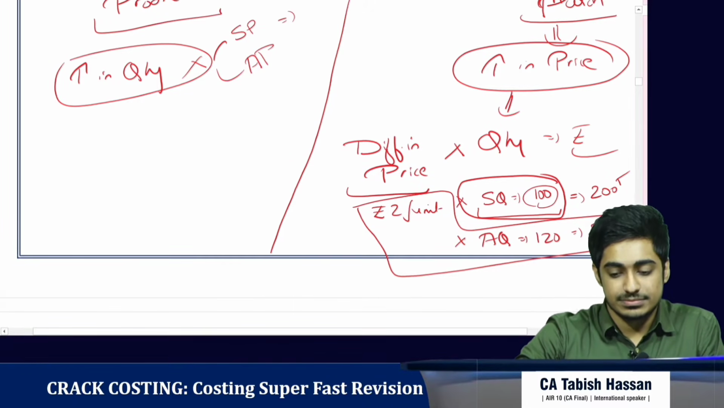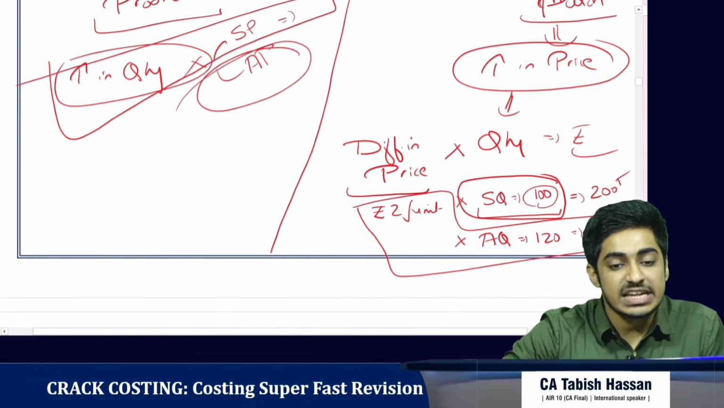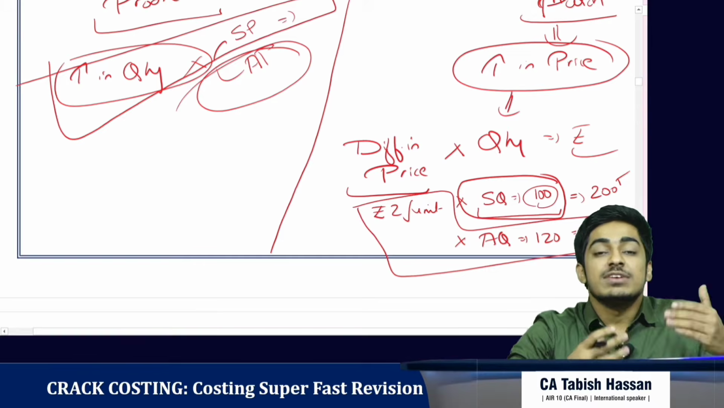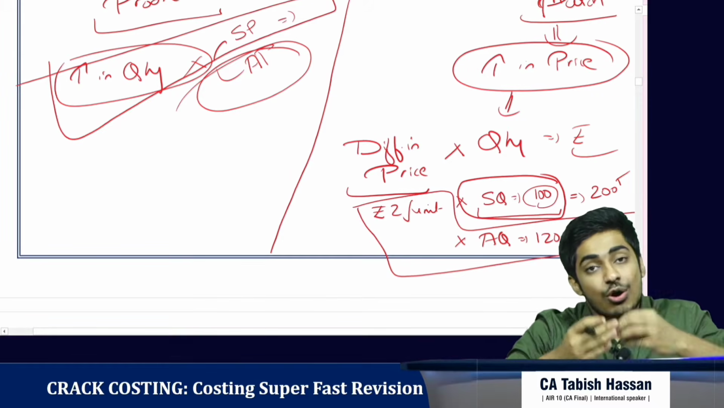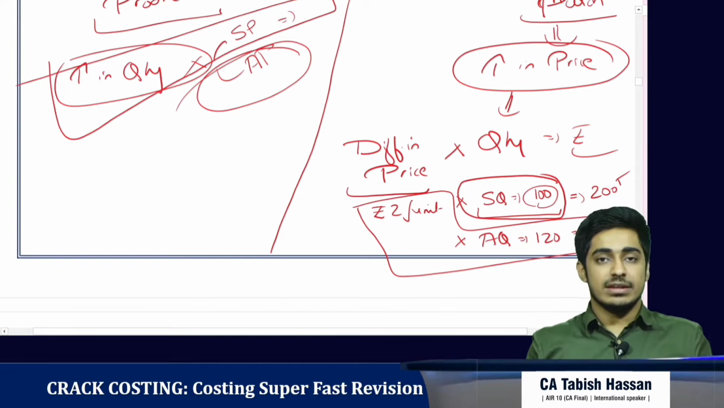Think. It should be multiplied with standard price. Why? Because the difference in price is already borne by the purchase manager. So, we need not account for it again.